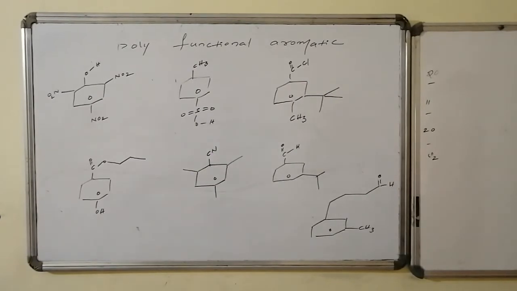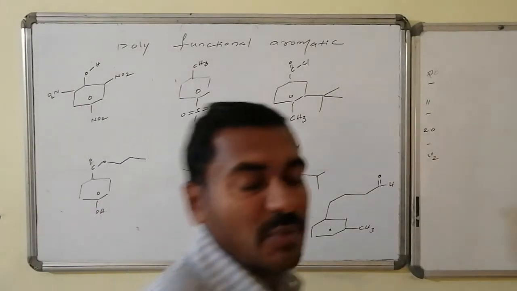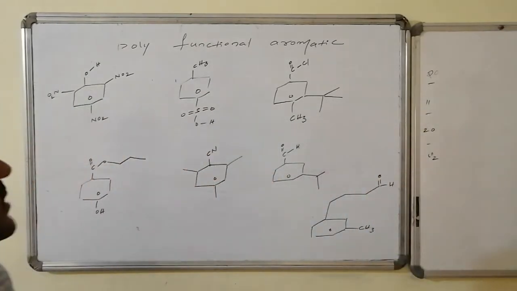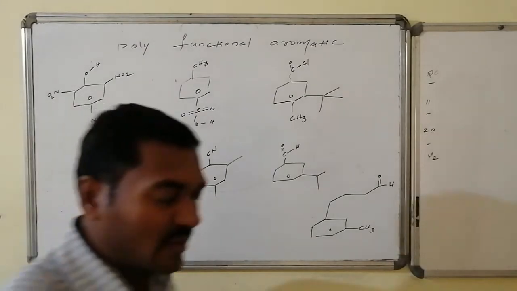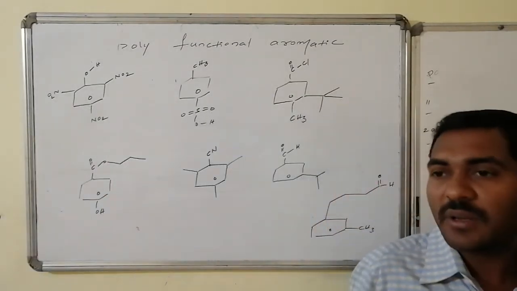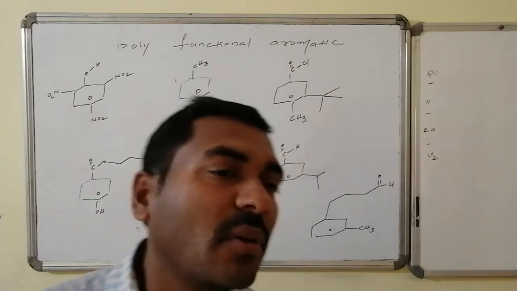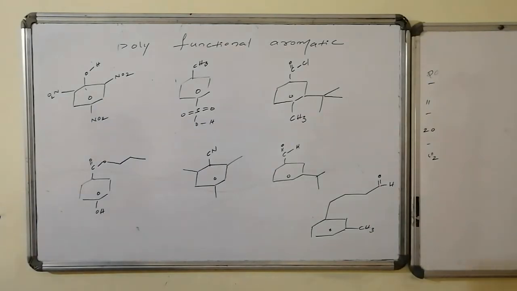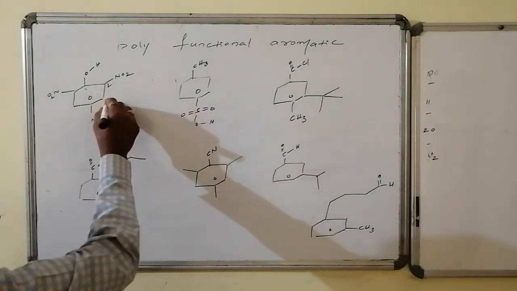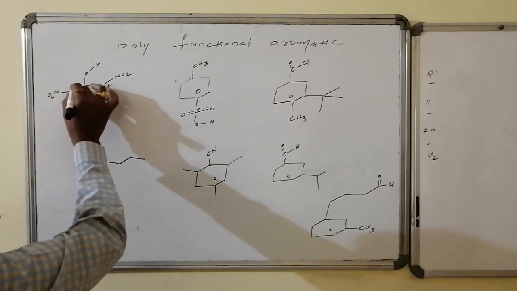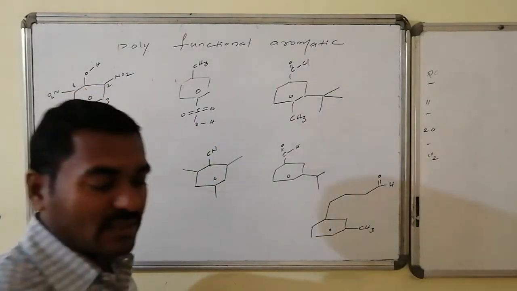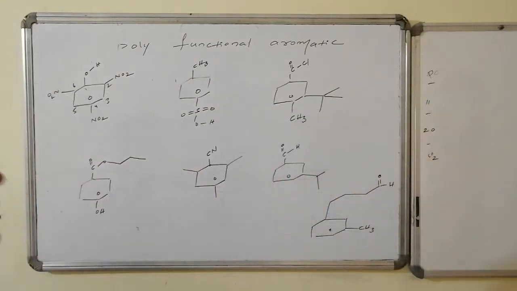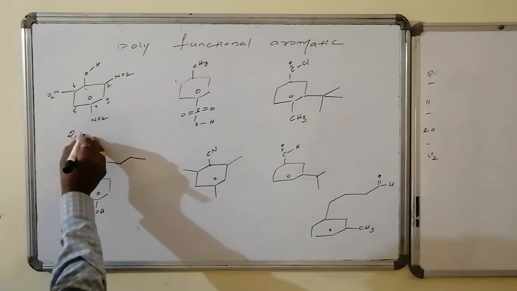Now we have some more multifunctional aromatic systems to name. See, OH as well as nitro. OH has the highest importance, nitro has the least importance. We will provide a table also. So to give the highest importance to OH, I take OH as 1, followed by, to maintain the minimum numbers in any direction, 2, 3, 4, 5 and 6. Hence it is 2, 4, 6. Trinitrophenol is the name of the compound.